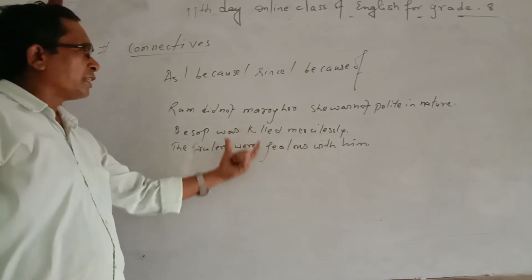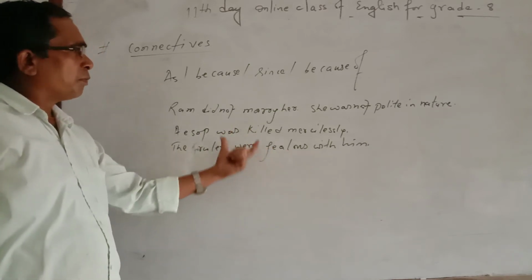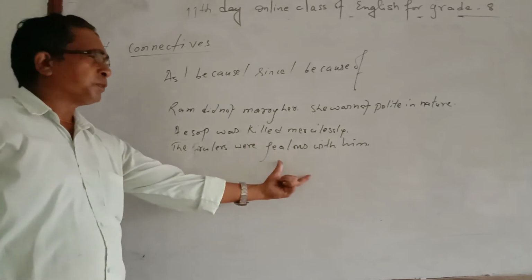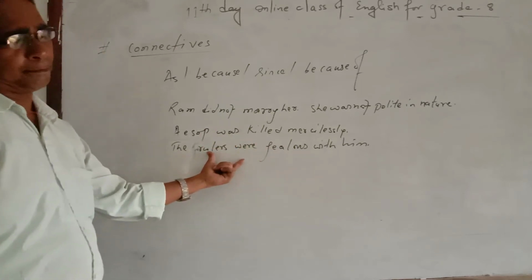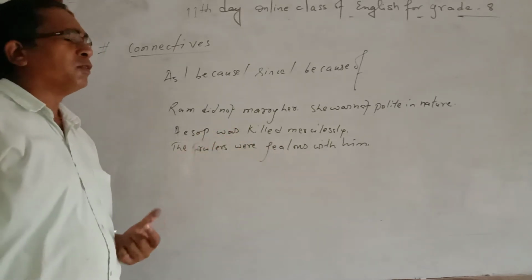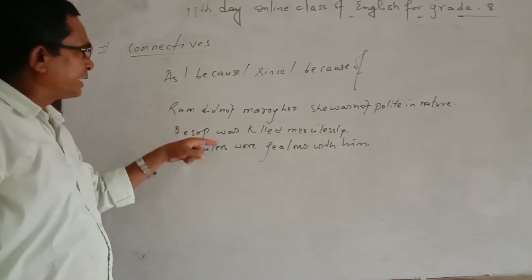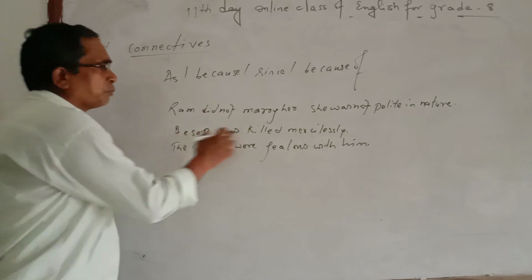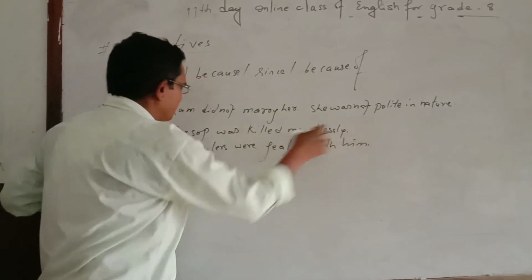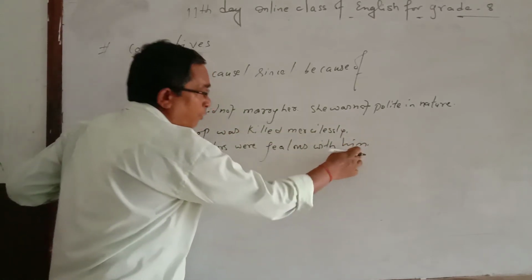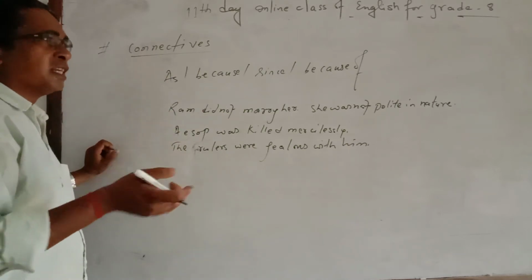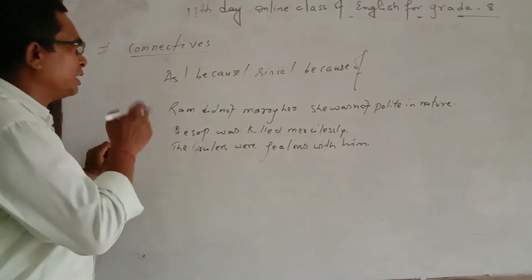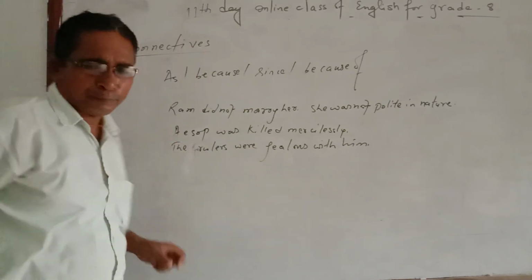Secondly, you watch whether both are negative or positive, or one is negative and another is positive. When you watch these two sentences, you can see both are positive. That's why at that time you use either as or because. So, Aesop was killed mercilessly because the rulers were jealous with him. And instead of because, you can use as.